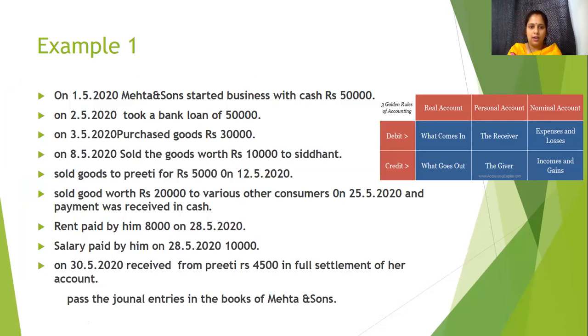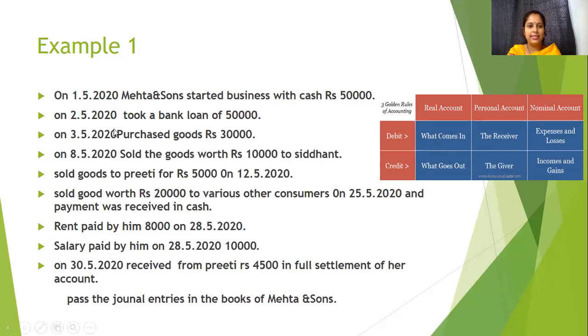Now, I will explain one example of journal entries in the books of Mehta and Sons with the help of the golden rule of accounting, which we have discussed in the previous video. So what does the golden rule of accounting say? I have shown it here also for your reference. Those who want to understand it in detail can check my previous video.